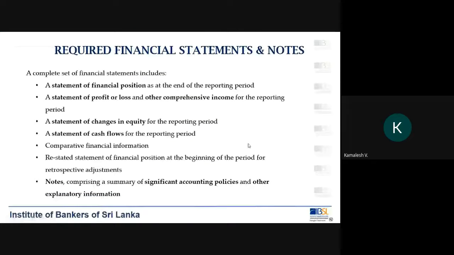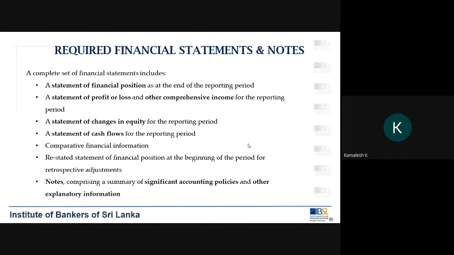Right. So in addition to the financial statements, you need to provide some additional information. Now, what are these? As I told you, the additional information include providing the comparative financial information.